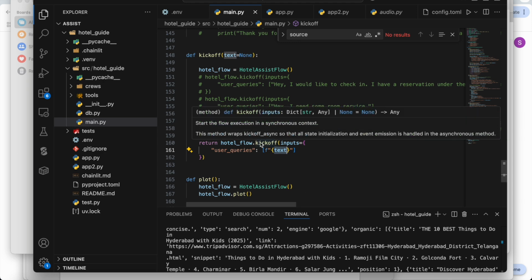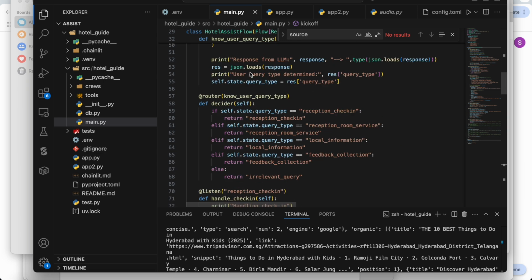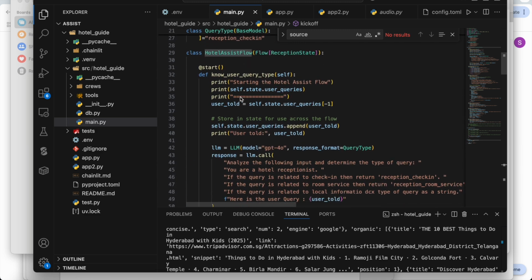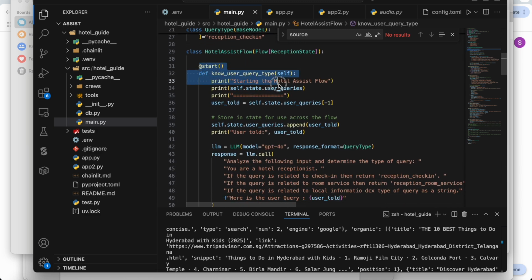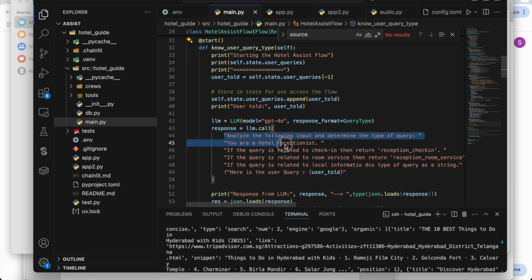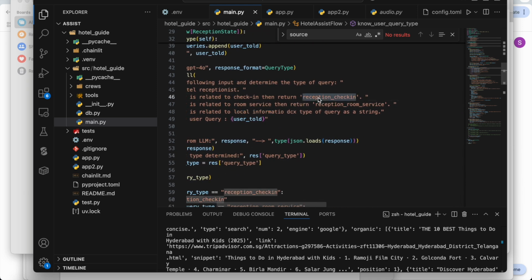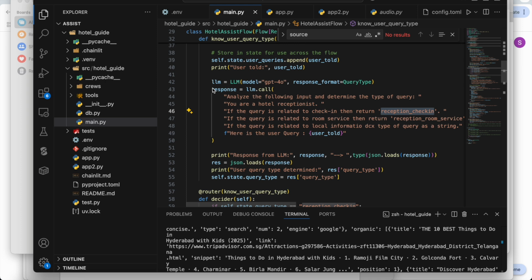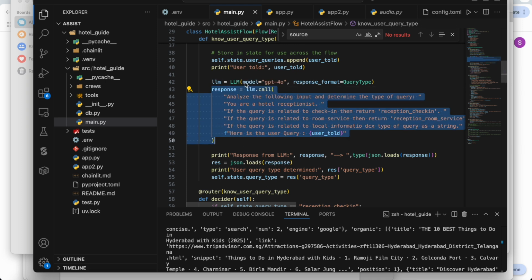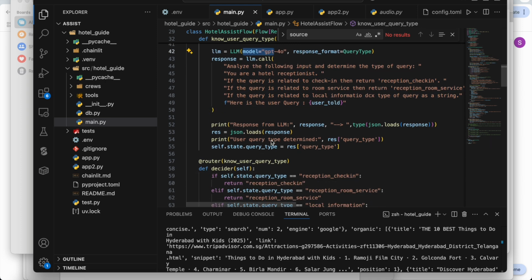So now if you see, what are we doing in this class? This is the start. The first method will be triggered. We are using flows here, we are not using crews here. It will be started, and based on the user query, it will analyze whether it's related to check-in, room service, or local information. Accordingly, it will respond with a specific string. That's what I'm asking this particular LLM to do. I'm using OpenAI LLM here, and we get the response.